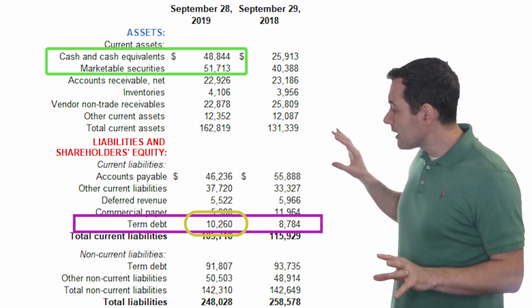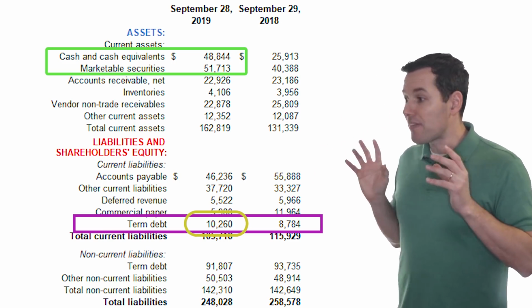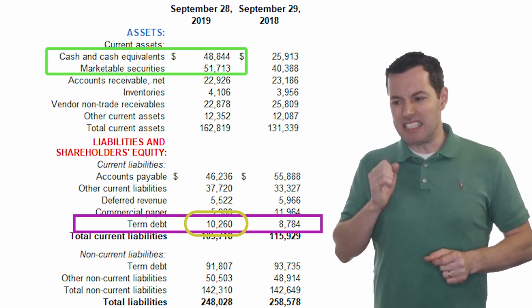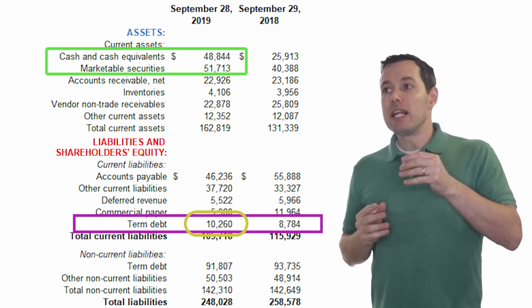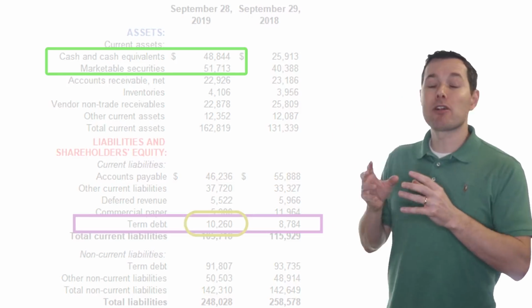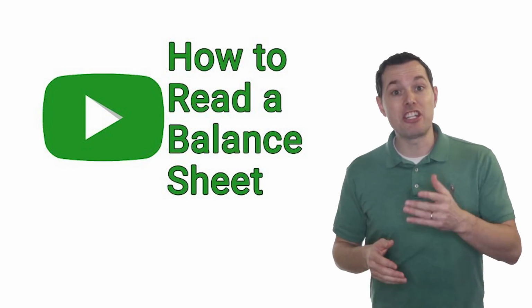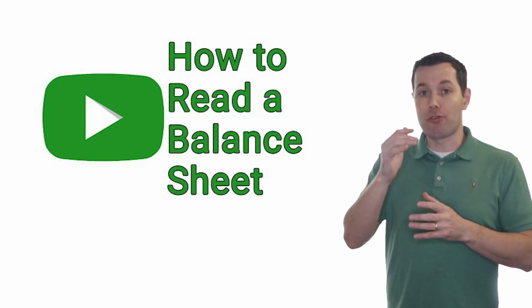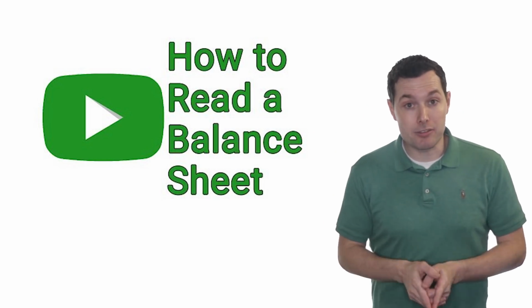Now, I don't want to completely disregard all the other line items on the balance sheet, because I think it's important to look through each of them and see if any unusual things jump out at us. If you want a better understanding of how to read many of the different line items of a balance sheet, I actually did a video where I walk through analyzing a balance sheet. If you're curious, there's a link right here and there's a link in the description below.